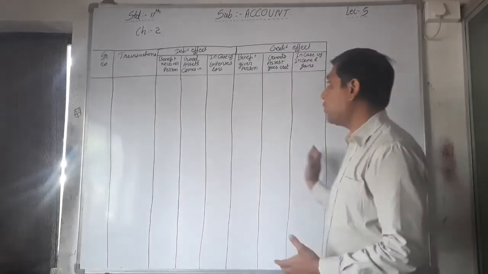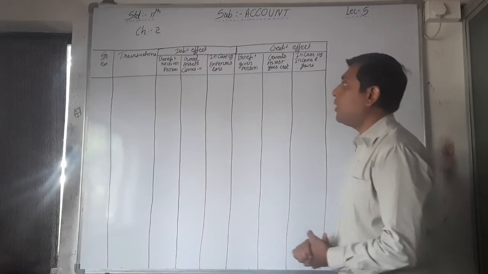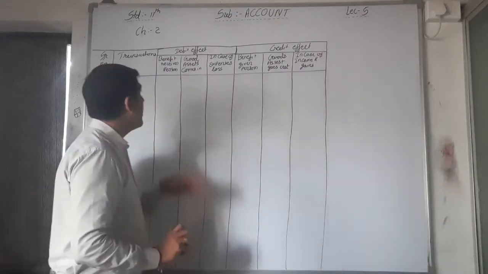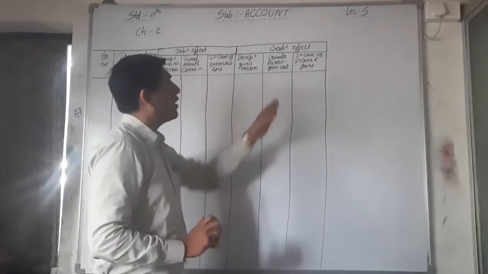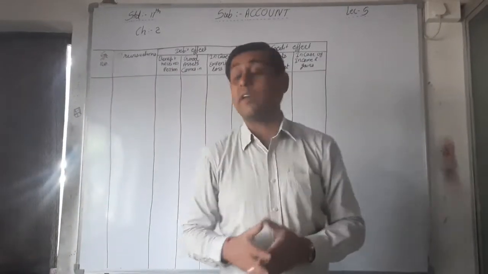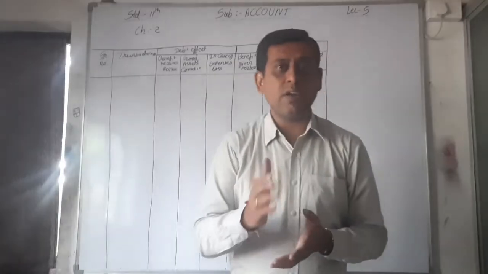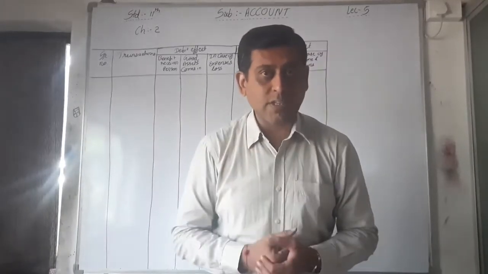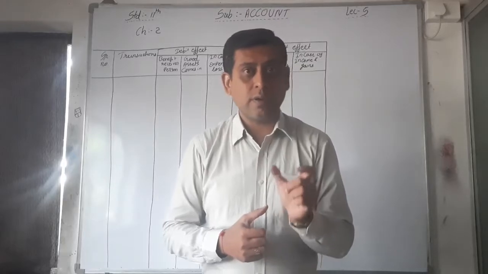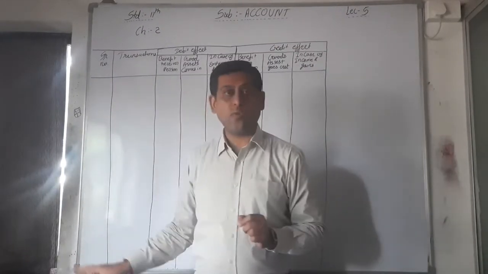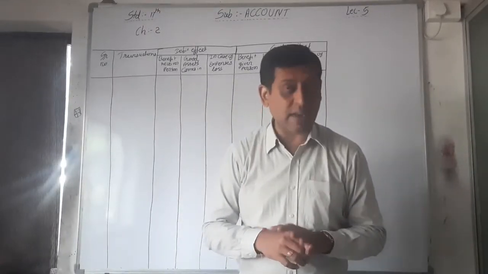Here I am also preparing this table. First of all, serial number, transactions, then debit effect, then credit effect. Here I am not writing the transactions because it is already given in your textbook. That is your question, right? You have to write here serial number 1, 2, 3, 4, 5, 6, 7, 8, 9, 10 and 11.